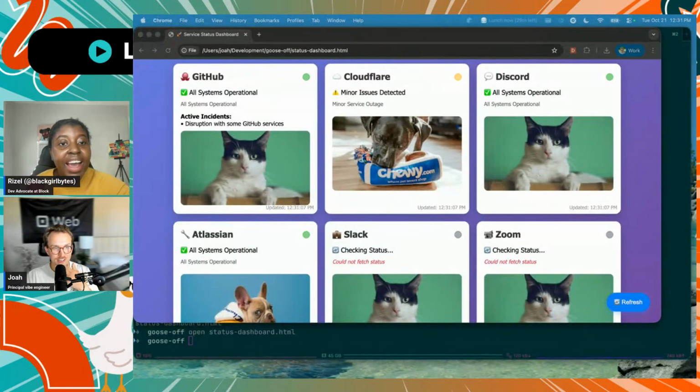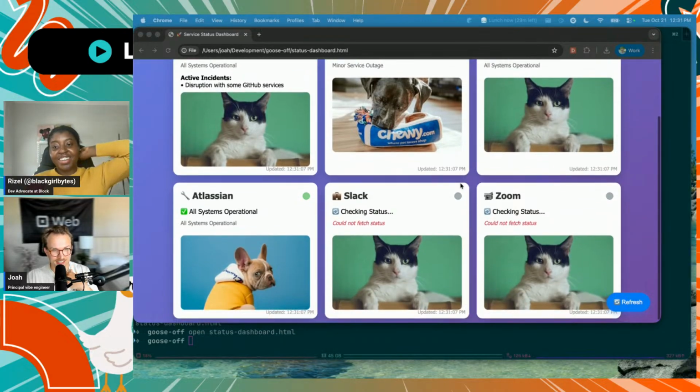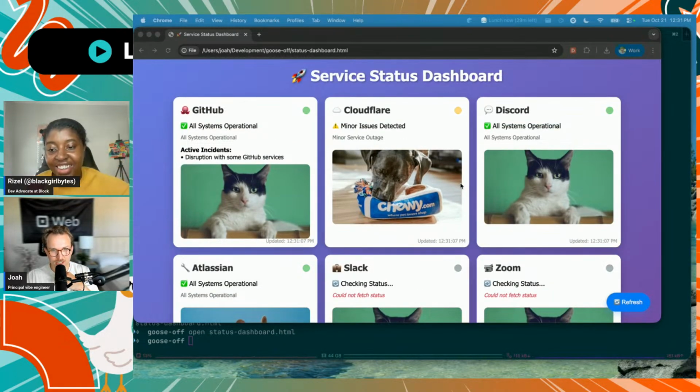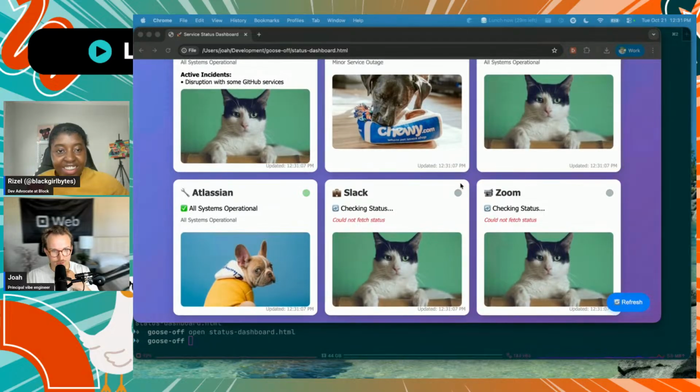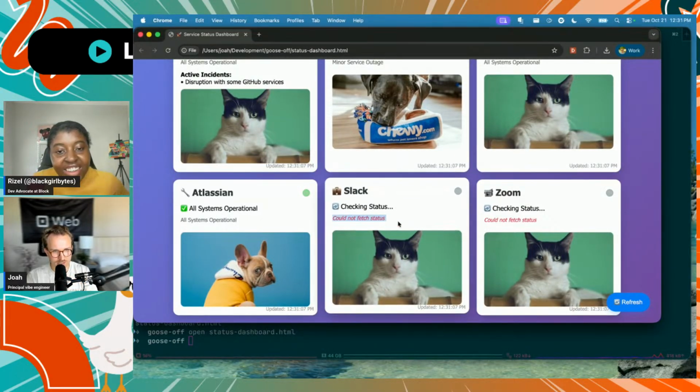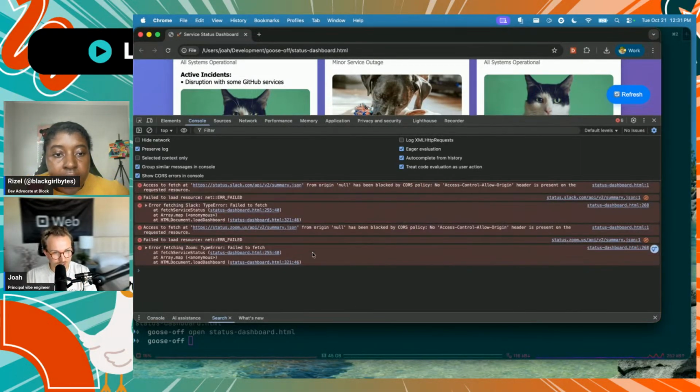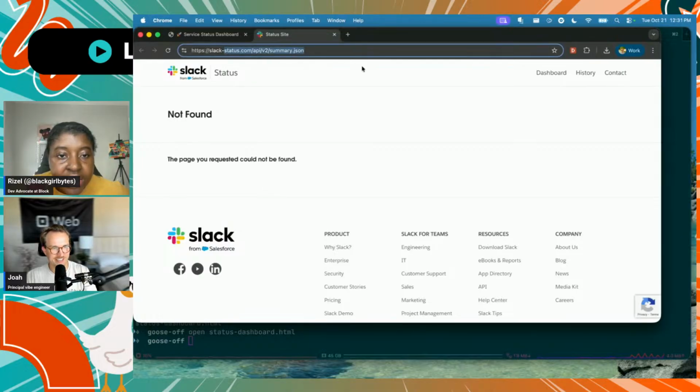Hola. Oh, you got cats? I do have cats. I asked for it to include images whenever stuff is down, but it can't find the status of some of these. I'm wondering, it is actually hitting these APIs. Maybe they're not actually real. You know what I mean? Like that JSON thing? Yeah.